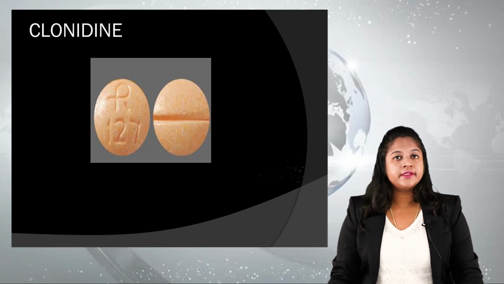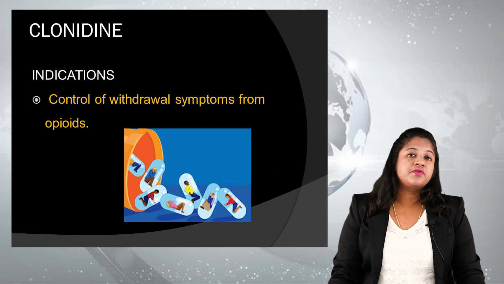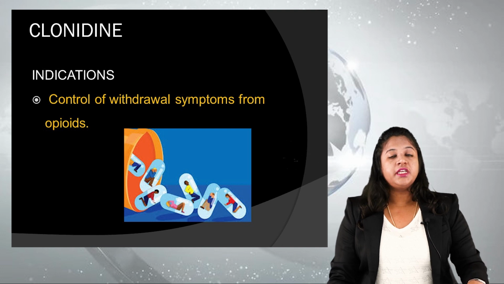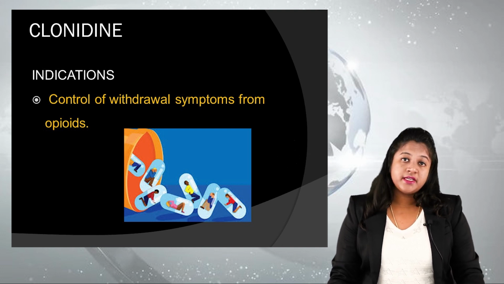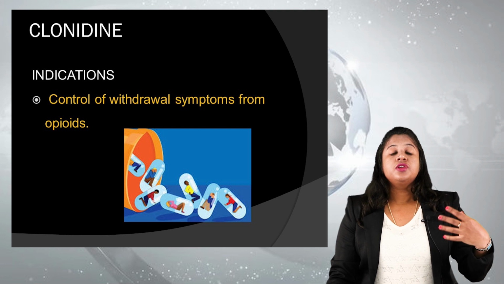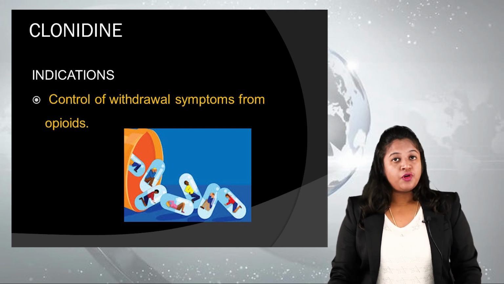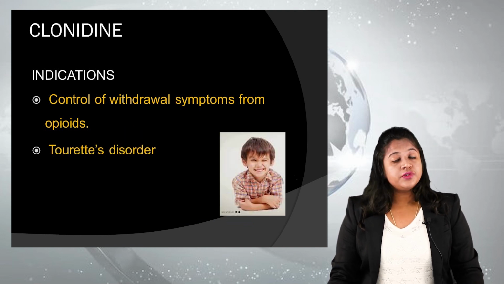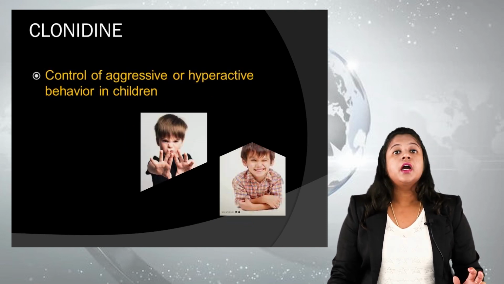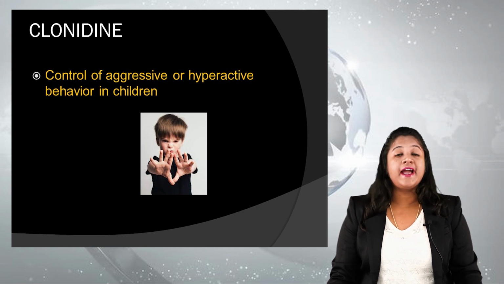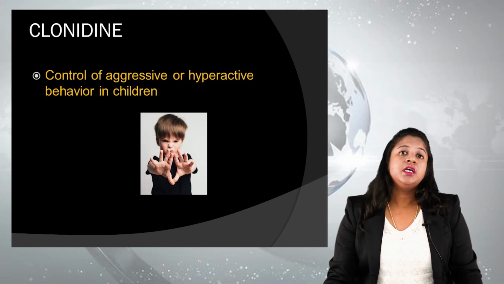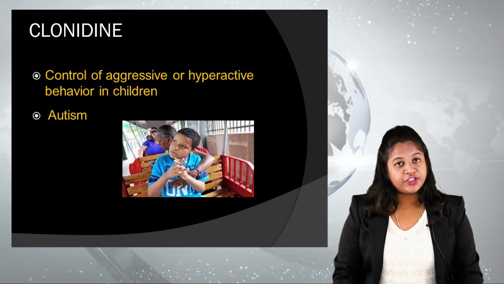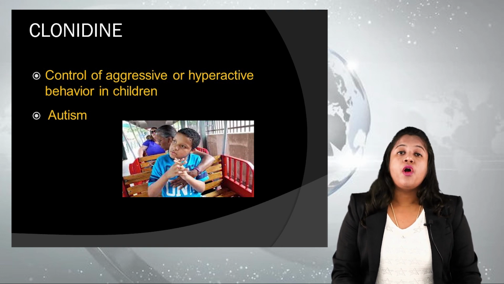The first one is the control of withdrawal symptoms from opioid use. We have an adolescent group of teenagers who abuse various drugs. In those cases, to control the withdrawal symptoms from opioids, this drug clonidine is used. It is also used in Tourette's disorder, for control of aggressive or hyperactive behavior in children with ADHD, and also in autism. So these are the indications of clonidine.